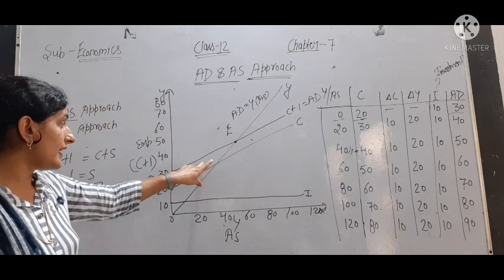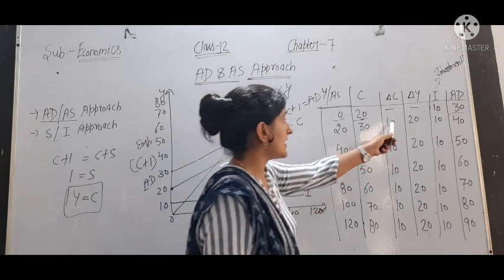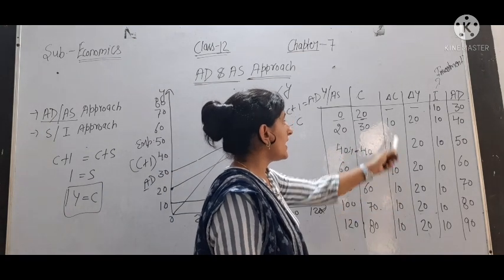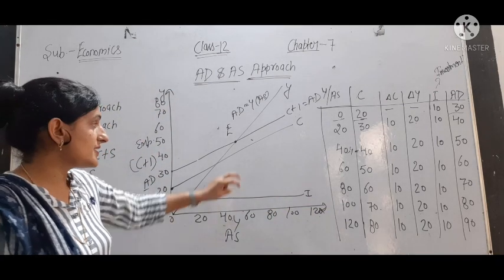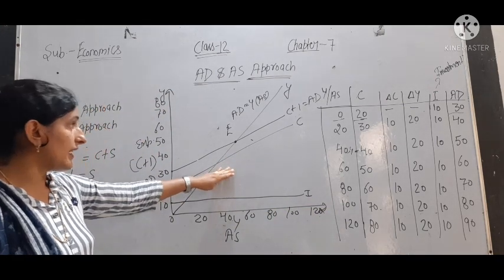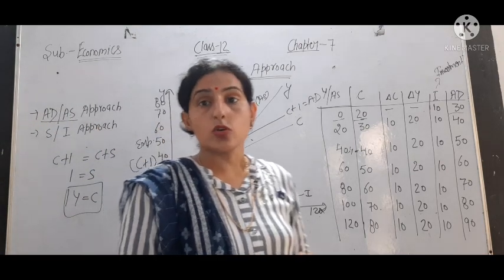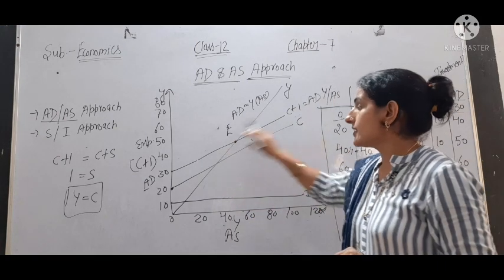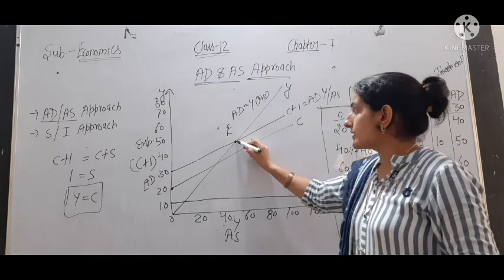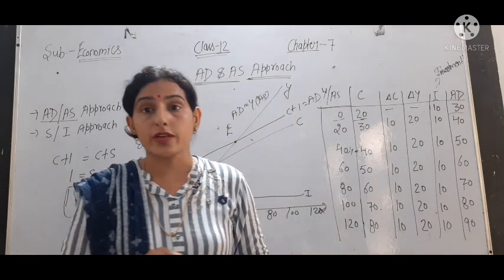C और I दोनों में जो difference है वो क्या है? Constant है. You can see here it is 10, 10, 10 and here also it is 10, 10, 10. So जो difference है वो constant है. तो हमारी C and C plus I दोनों लाइनें एक दूसरे के पैरेलल रहेंगी. जो डिफरेंस है वो भी दोनों में सेम रहेगा. So this point E, where AD cuts AS, is called the equilibrium point.